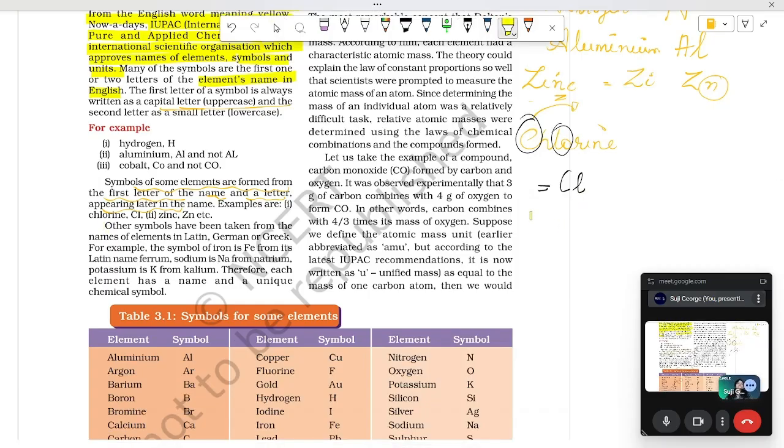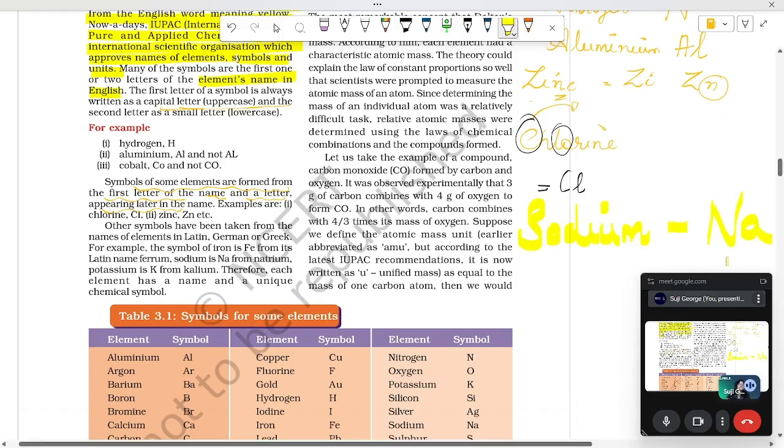For example, sodium is written as Na. Where does this Na come from? Any idea? There is no N or no A in the name sodium. So, some other symbols are taken from the names of elements in Latin or Greek. For example, iron is called Fe from its Latin name ferrum.